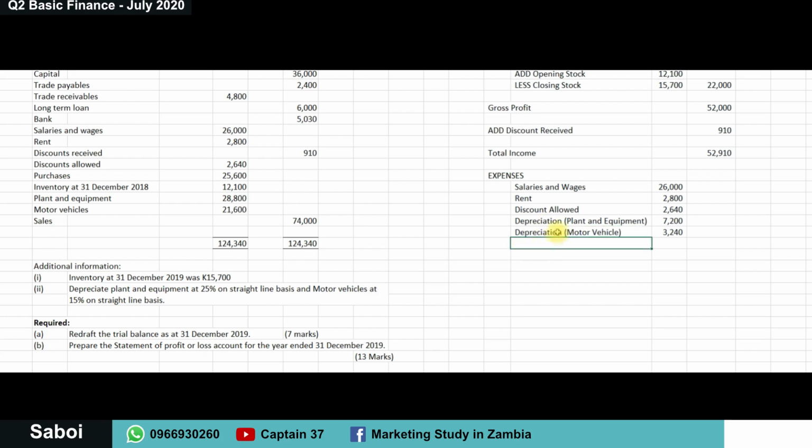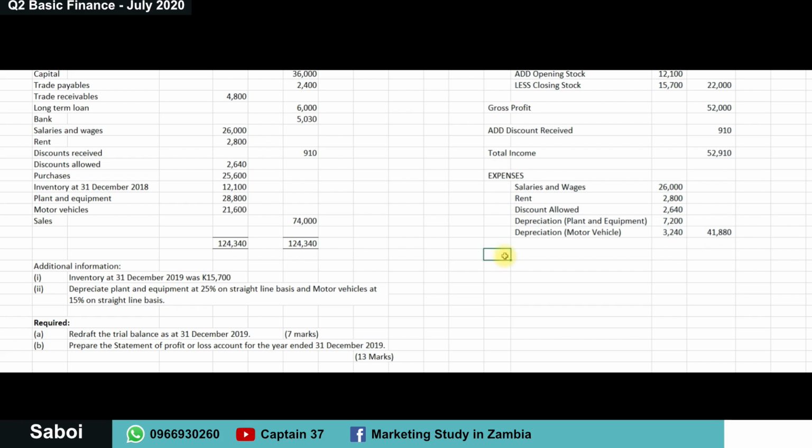Okay. And that is it under expenses. We are almost done. What we now need to do is to find the total of these. So I am just going to quickly use a formula right over here. I'm just getting these and adding them together, and this is what I get.